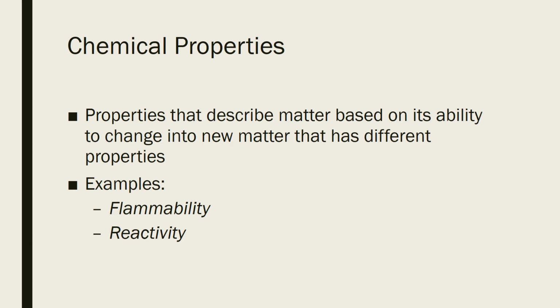You can't tell if something is toxic by just looking at it. You have to actually test it, ingest it to see if something is toxic. Same goes with flammability. You can't tell something is flammable unless you actually make the reaction happen, unless you actually catch it on fire. You can't tell if something's reactive with water unless you put water on it and make the chemical reaction happen. So you can only see chemical properties if you're actually having the reaction happen, whether it's catching on fire, it being toxic, it being reactive with another substance. That is the only way to observe these types of properties.